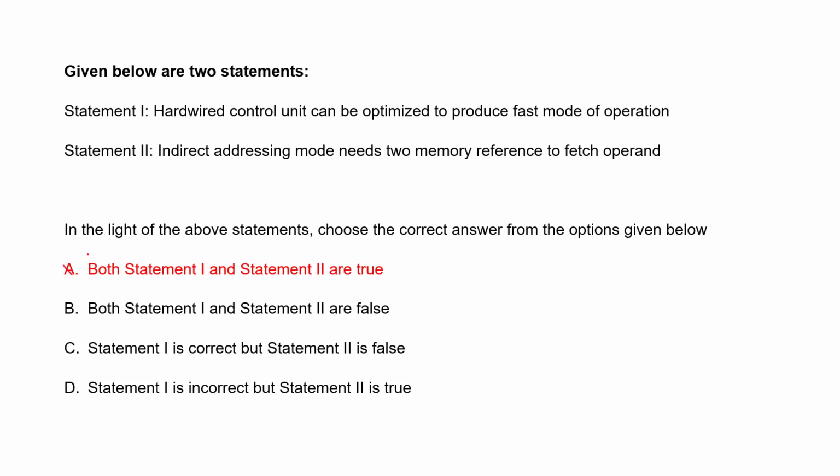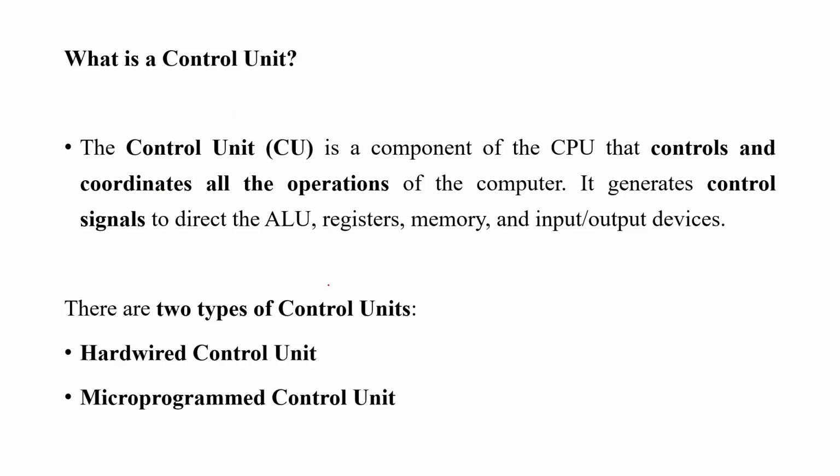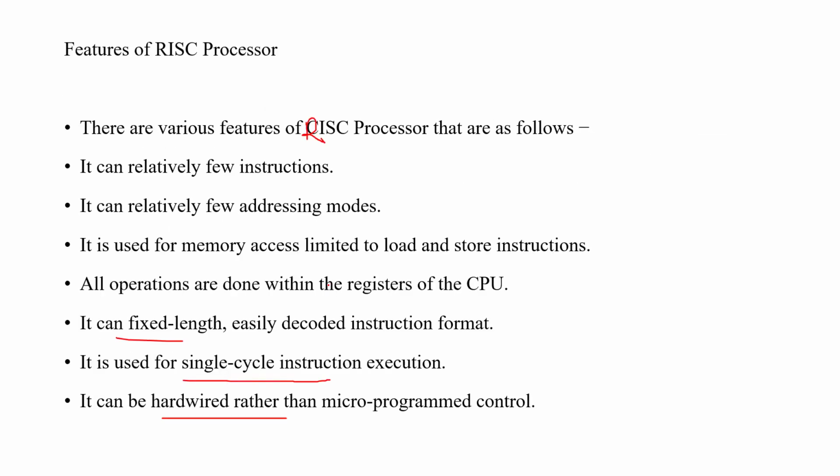First one: the indirect addressing mode needs 2 memory references to fetch the operand. We are going to see now what the addressing modes are. Indirect addressing mode needs 2 memory references because indirectly it goes from one address to another. So both are true. Now we can move on to the next question.